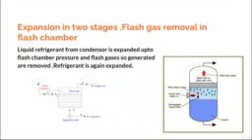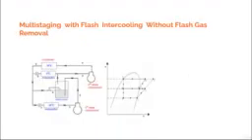Okay, how are they removed? Look at the arrangement of the expansion valve. So there is a float valve and there is an expansion valve. So the refrigerant from the condenser is sent into the flash tank, and then at 8 you are removing the refrigerant. Okay, so this is a different arrangement. If you compare this arrangement with the earlier arrangement, what you are seeing is you are expanding it from 5 to 6 and 5 to 7.